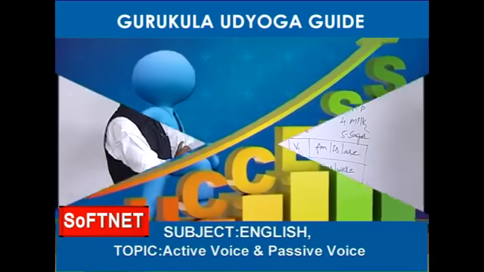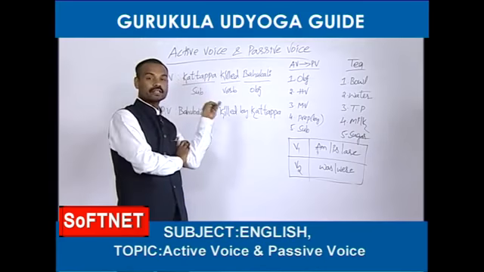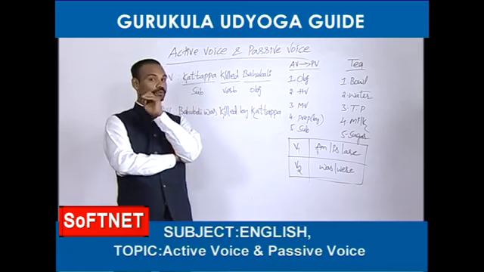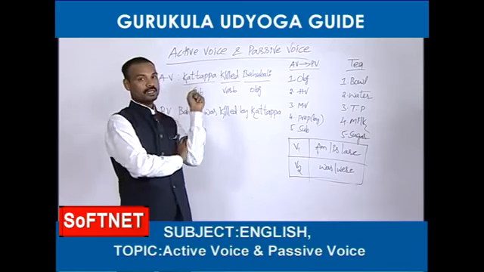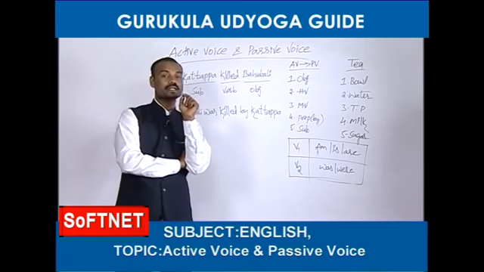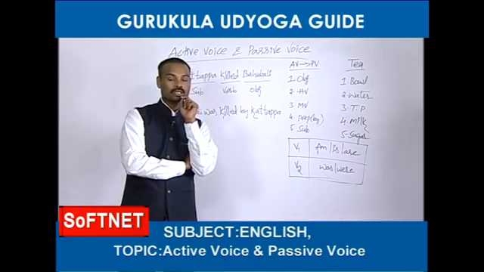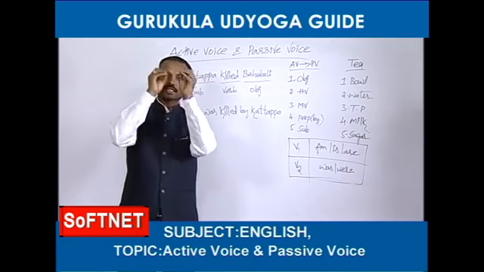So, Kattappa killed Bahubali. It is active voice here. But if you treat this sentence as a tense, it is simple past. See, Kattappa killed Bahubali. Is it a simple past sentence or not? So, friends, activize means tenses only.